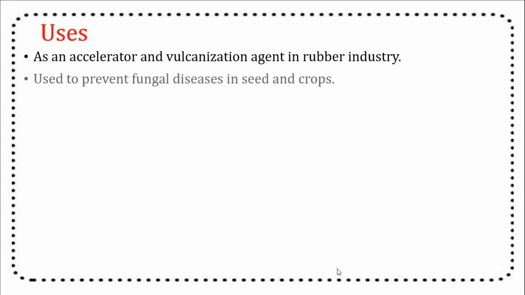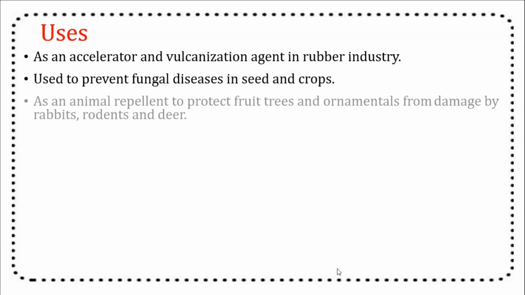The uses of thiram. It can be used as an accelerator and vulcanization agent in the rubber industry. It is used to prevent fungal diseases in seeds and crops. It can also be used as an animal repellent to protect fruit trees and ornamentals from damage by rabbits, rodents and deer. It is effective against stem gall of coriander, smut of millet, neck rot of onion, etc.